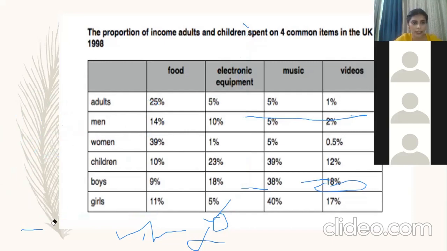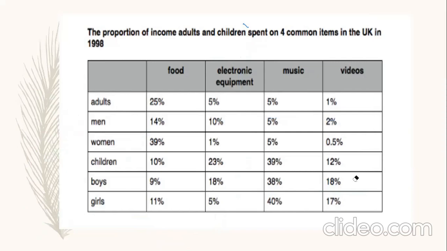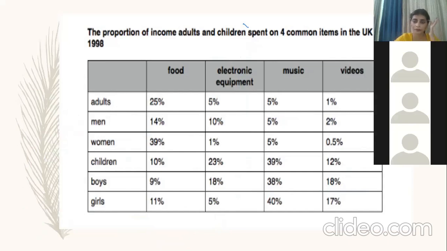This is actually a table which is showing you the statistical data. When you have a look, please type yes. After that only I'll start.